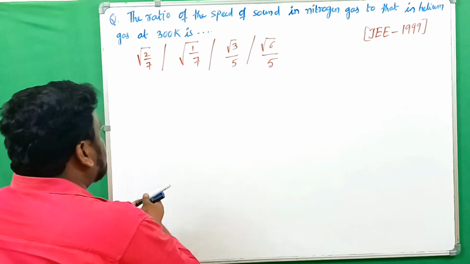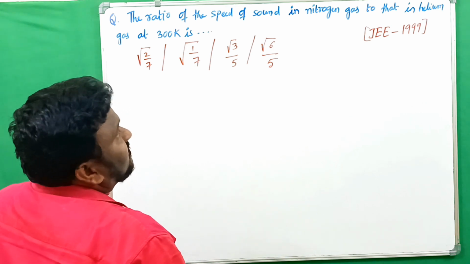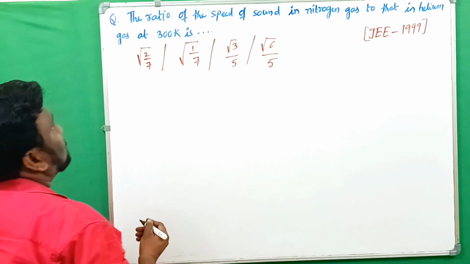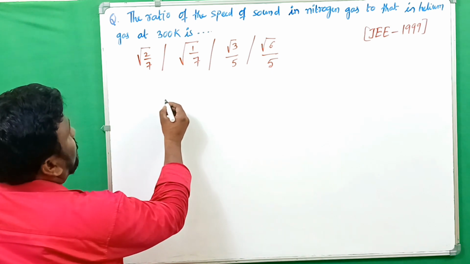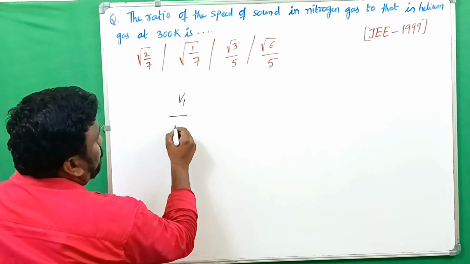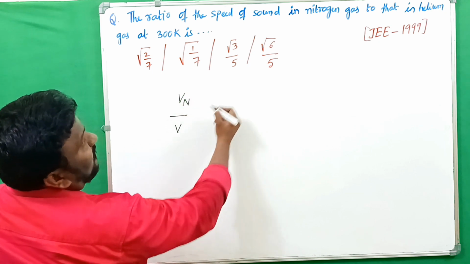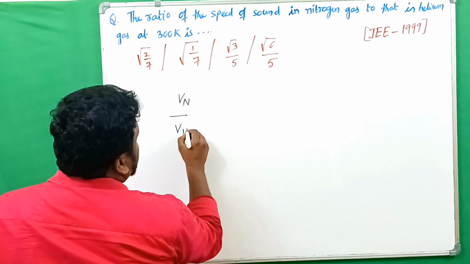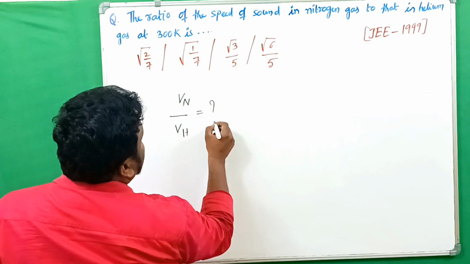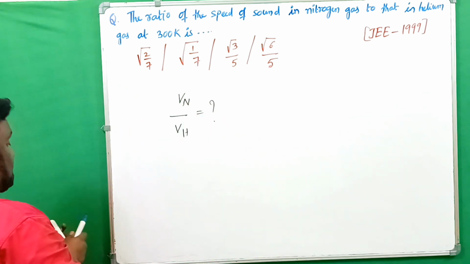So simply what you have to find out is the ratio V1 by V2, where V1 is nitrogen, and the other is helium. The ratio of speed of sound Vn by Vh, we have to find out.